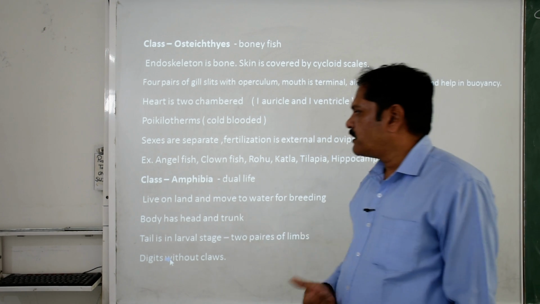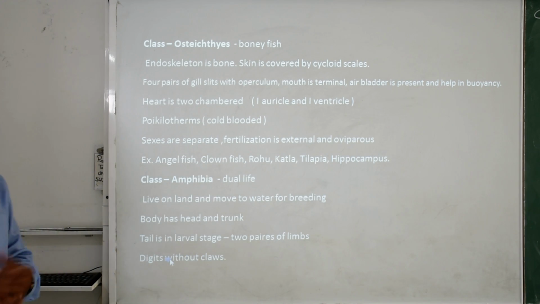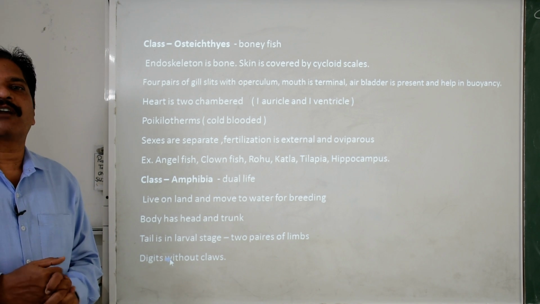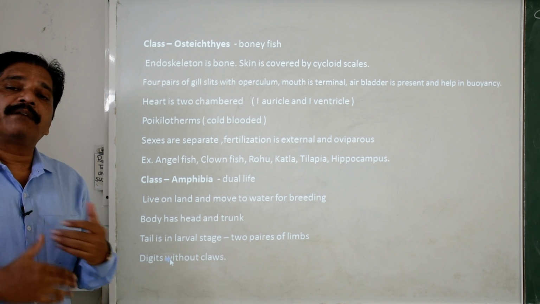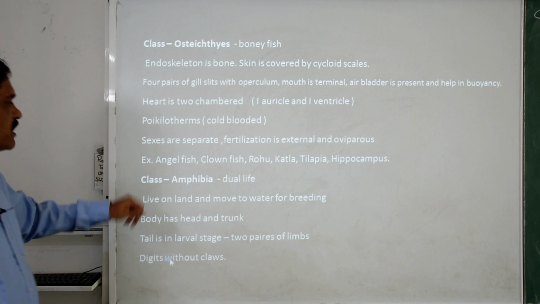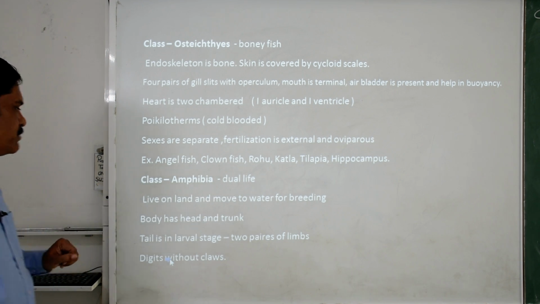Next class is the Amphibia. Amphi means both, and bios means life. That means such animals require two mediums to complete their life cycle, and they are able to maintain their living in both these mediums. So they are called amphibians. They live on land as well as move to water for breeding.